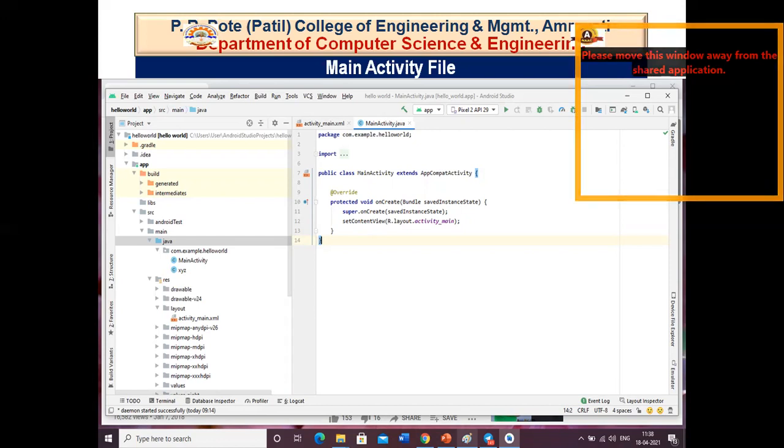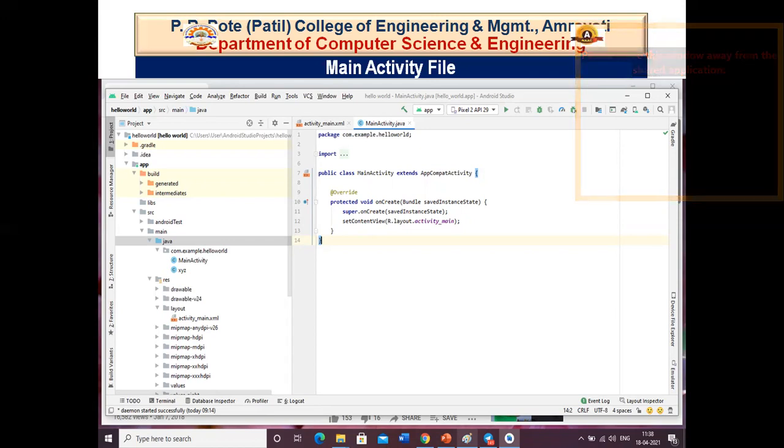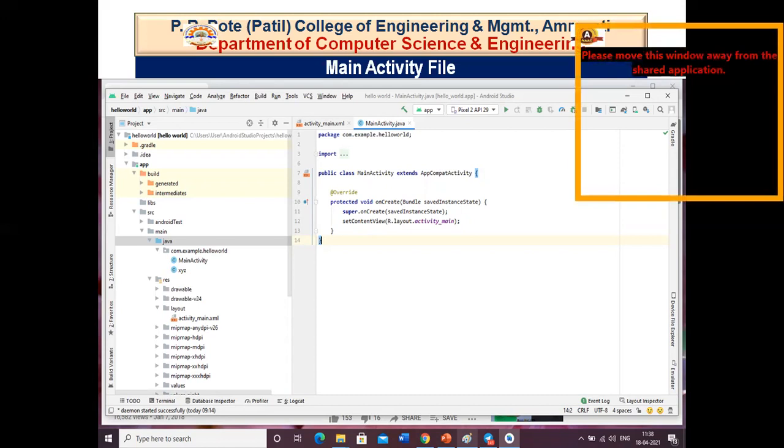But where to use Java? All the Java that we use or that we need is actually written in this Java folder. In this Java folder, you are given a sample. I can say that a normal package is a unique identifier of your application. This identifier has a Java file, or can have multiple Java files, which you will use for your daily coding. So all the application code is in this particular Java file. We also call them the activity files.